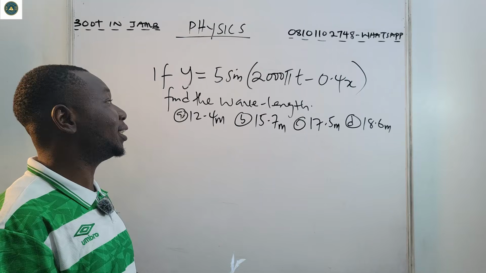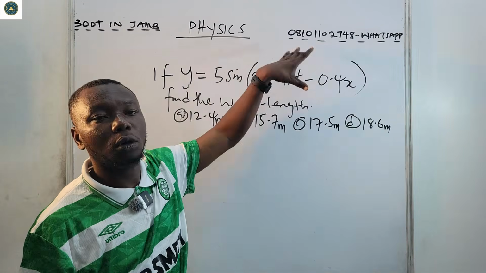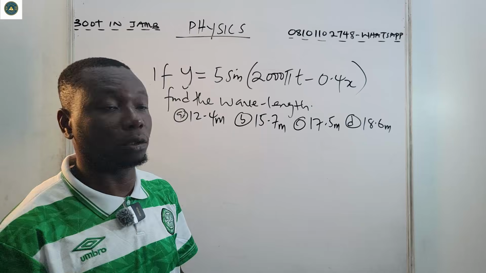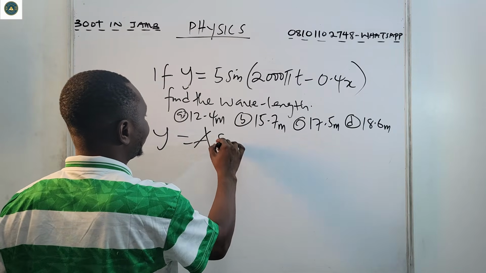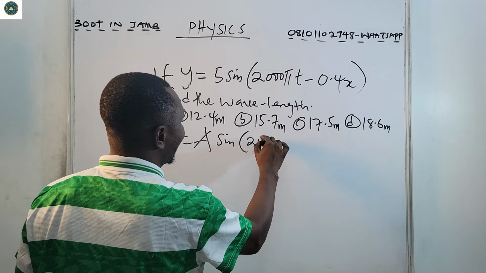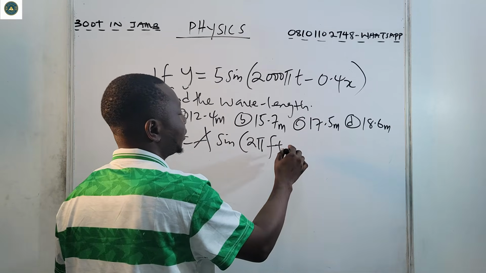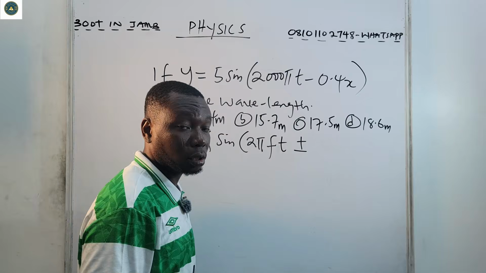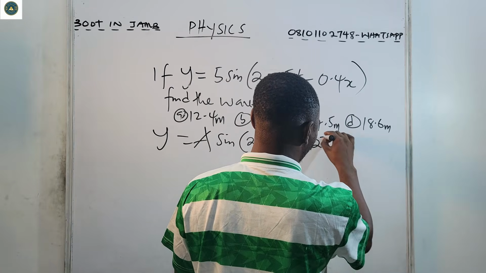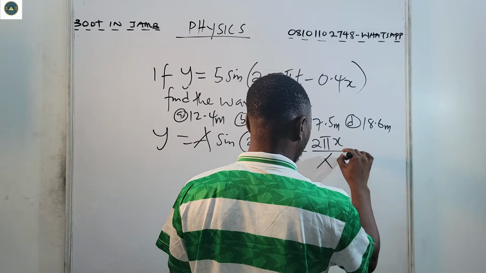You compare this equation with your general equation. What is your general equation? y equals A sine (2 pi f t plus or minus 2 pi x over lambda).